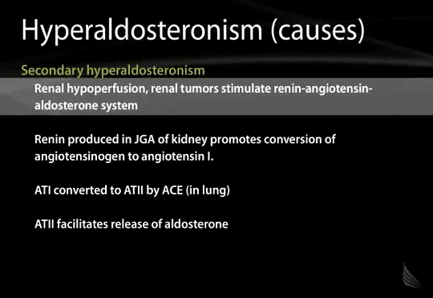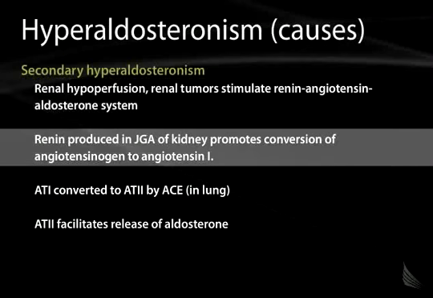So just to take a step back and review the renin-angiotensin-aldosterone system here. Whenever the kidneys are hypoperfused, regardless of the reason, the juxtaglomerular apparatus secretes renin in response to the hypoperfusion. Renin then promotes the conversion of angiotensinogen, which is secreted by the liver, to angiotensin 1.